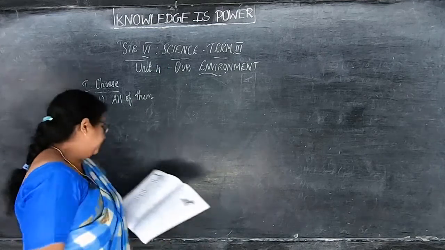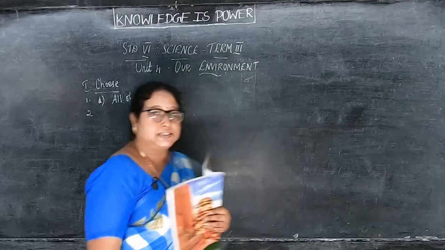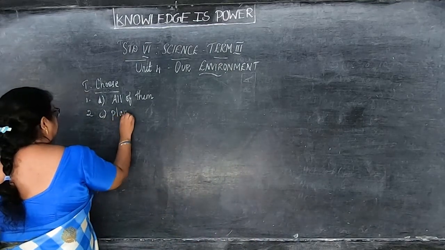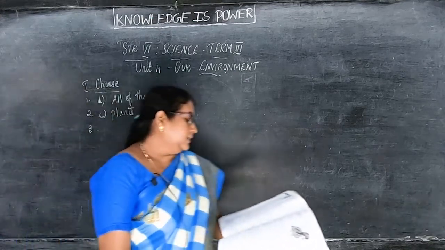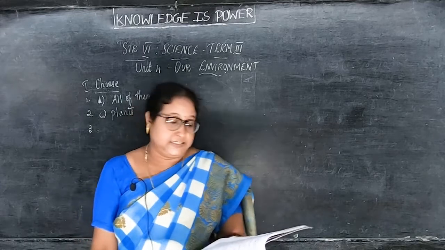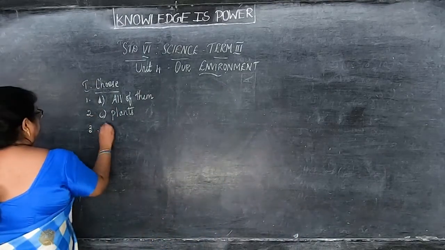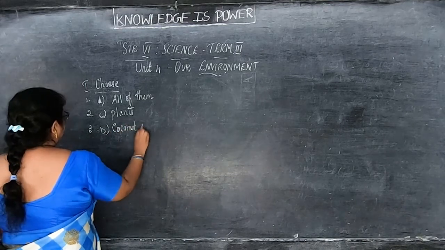Then second, producers are dash. The answer is C, plants. Then third, it is a biodegradable waste. Answer is B, coconut shell.